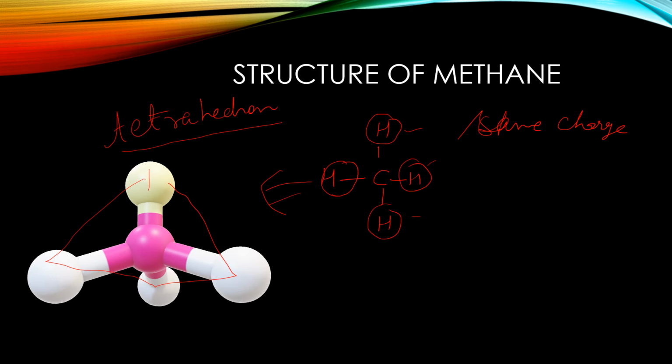So these are the hydrogen atoms. Now the angle is increased between these hydrogen atoms, and this center atom is a carbon. So this is about the structure of methane.